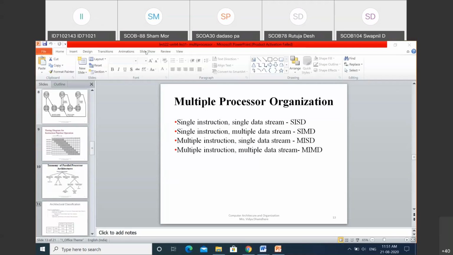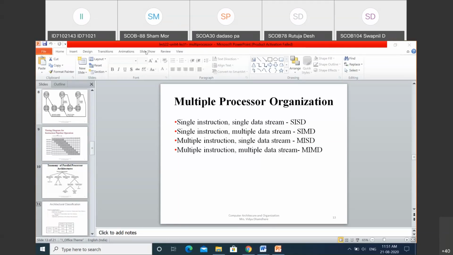For that, PE1, PE2 up to PEN is written. That processing unit is going to execute the particular instruction stream. After execution of that instruction stream, it is going to generate the data stream for that processing unit. The result of the data stream is then stored in the local memory of that particular processor in a distributed manner in the interconnected network. That's why it is called the distributed memory architecture of MIMD architecture.